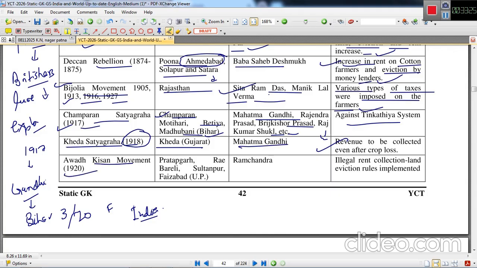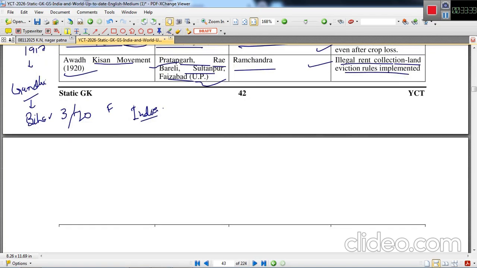Awadh Kishan movement was started in 1920 in Pratapgarh, Rai Bareli, Sultanpur, Faizabad. These all places are in UP. Ramchandra was the leader. Illegal rent collection and land eviction rules were implemented, and people were against this.